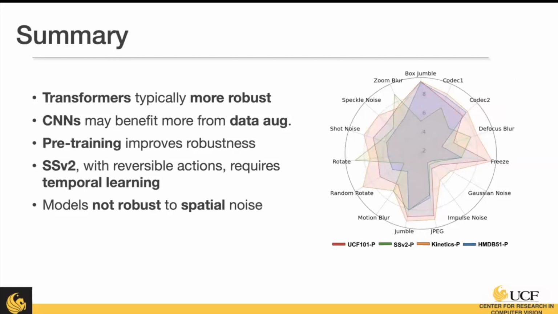So in summary, our findings indicate that transformers are typically more robust. CNNs may benefit from our data augmentation or just different types of architectures. Pre-training does improve robustness in most of the perturbation categories. And some models are very robust to temporal aspects. However, when the data sets are more temporally complicated, like Something-Something version 2, they're not doing very well. And we also find that models are very sensitive to subtle pixel noise.